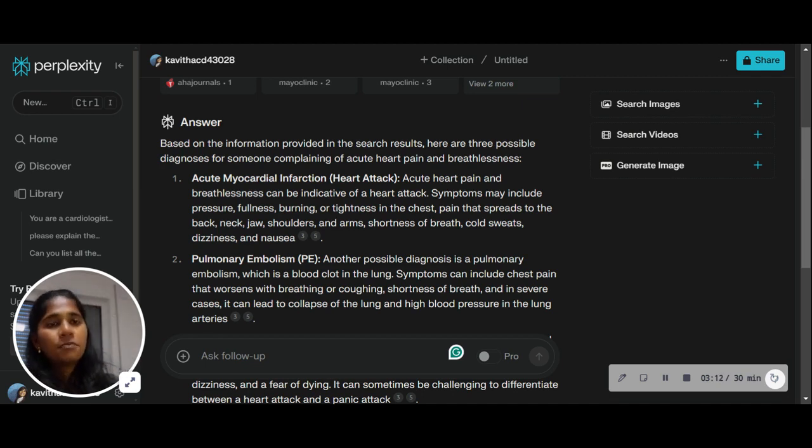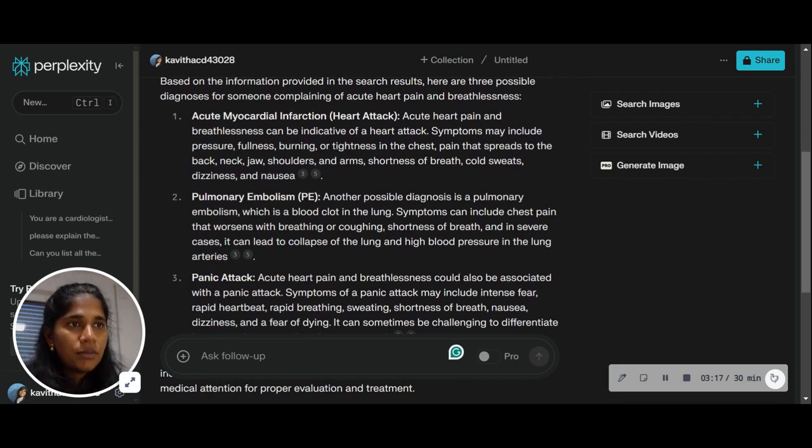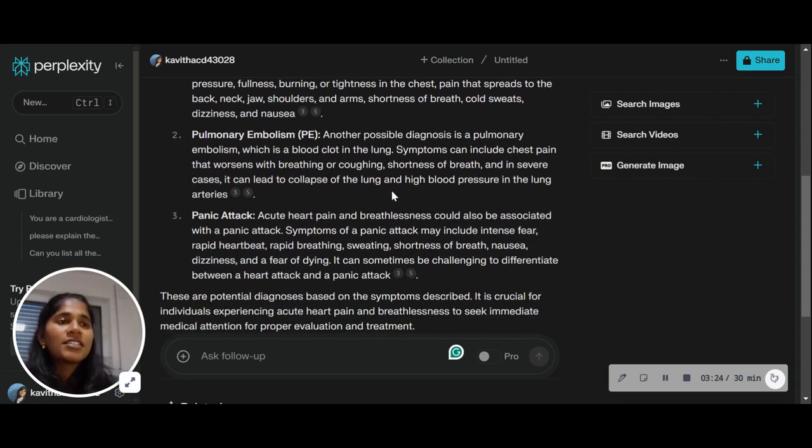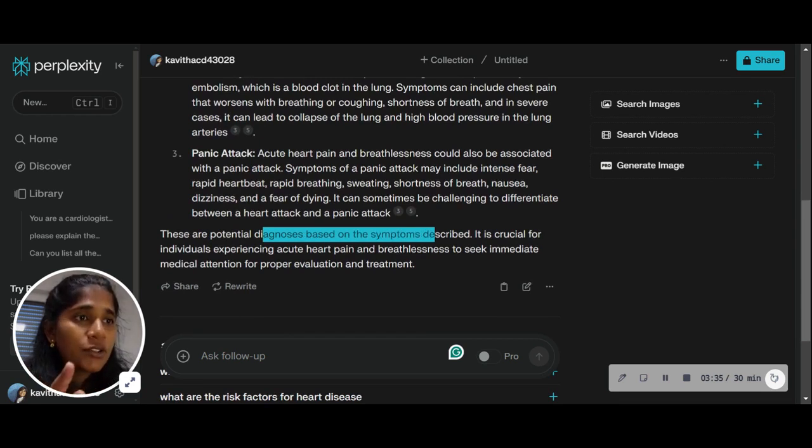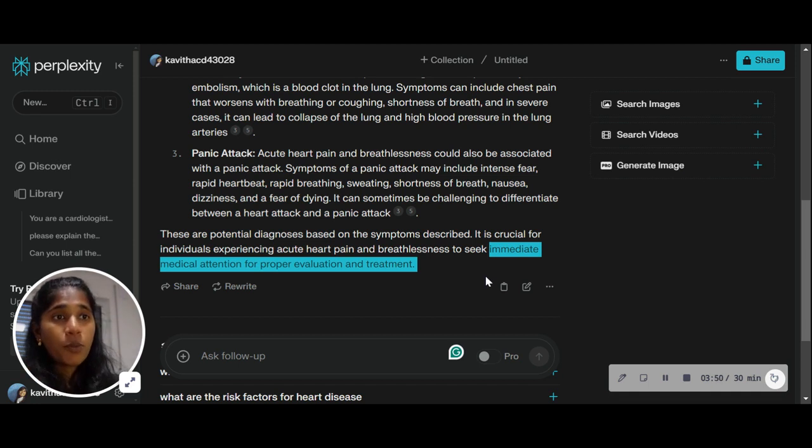First one being acute myocardial infarction, or what we call heart attack, and then pulmonary embolism and a panic attack, which is something more common where people complain of acute heart pains and breathlessness. It says that these are potential diagnoses based on the symptoms described. It is crucial for individuals experiencing acute heart pain to seek immediate medical attention for proper evaluation and treatment, which means that one shouldn't just go by the results that the model is giving us. Actually go to a medical practitioner and get themselves diagnosed.